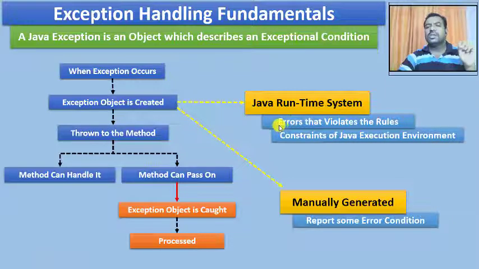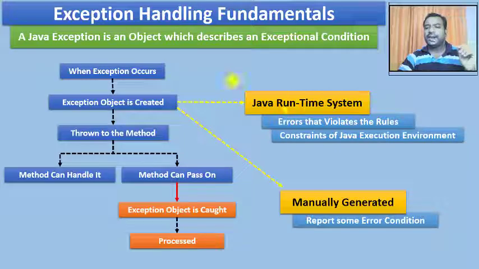The first scenario is whenever there is an error which violates the basic rules, such as divide by 0. The rule is that no number should be divided by 0, and your program is violating that rule. Hence, Java runtime will not wait for the programmer to manually generate the exception. It is going to create an exception object, and it passes it on to the exception handler.